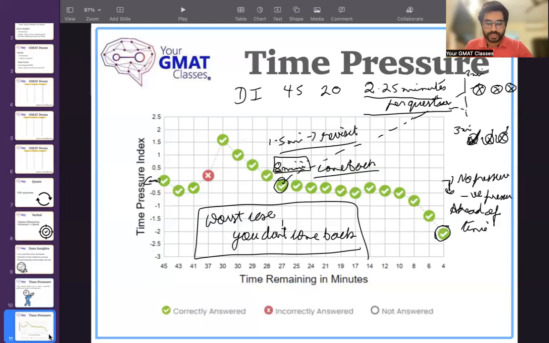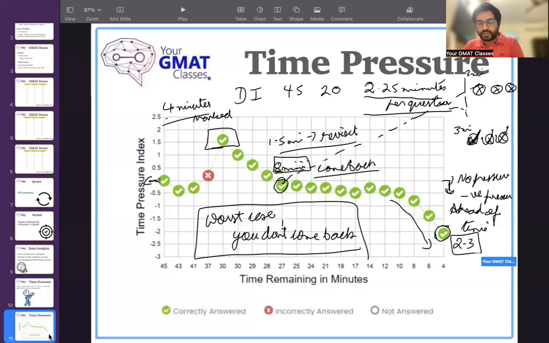Like let's say, for example, in this exam itself, I marked this for review. I spent like 4 minutes. I could not get the answer. I marked this and I moved on. You cannot move on to a question without attempting it, so I selected a random guess on the option. I went ahead and did all the questions, and luckily I was able to take time pressure to negative. So I had 2-3 minutes left in the end to go back to this question and review it. So I went back, I reviewed it, and I was able to get it absolutely correct.